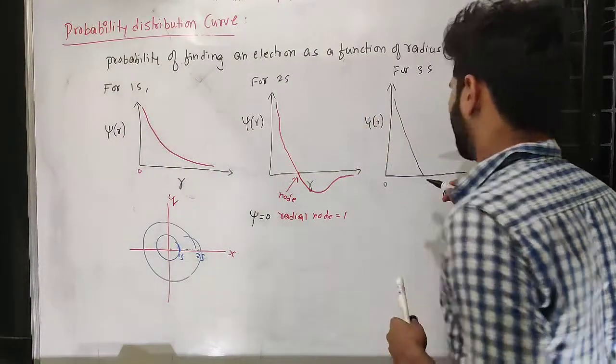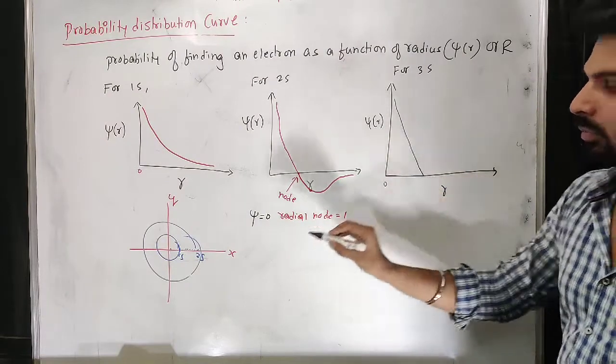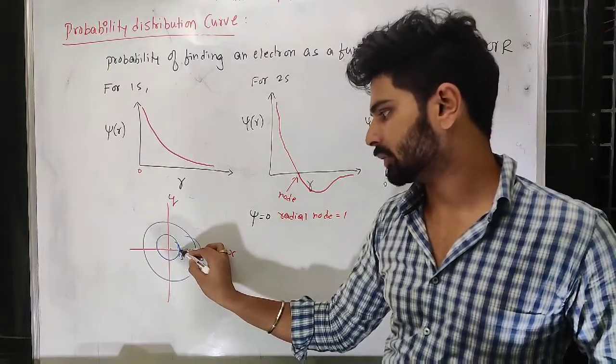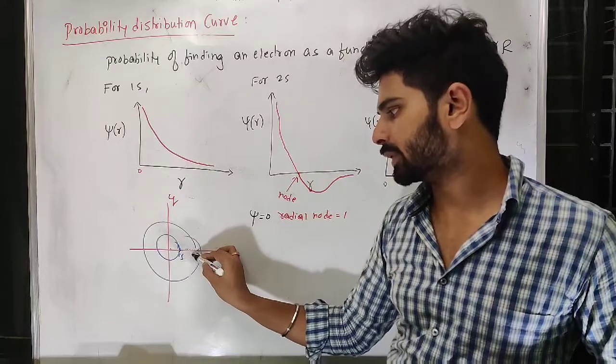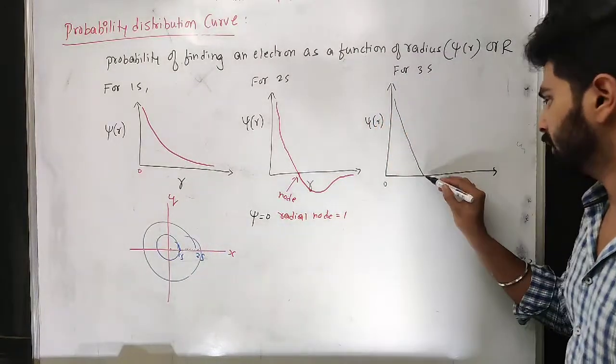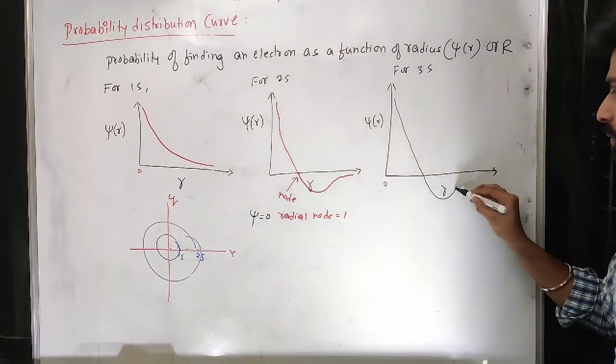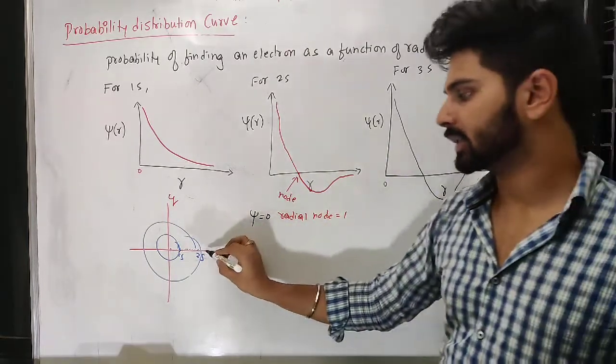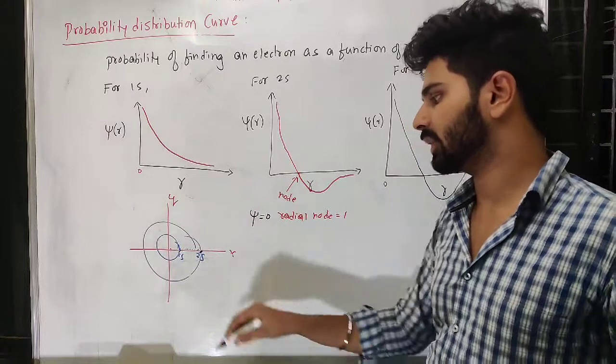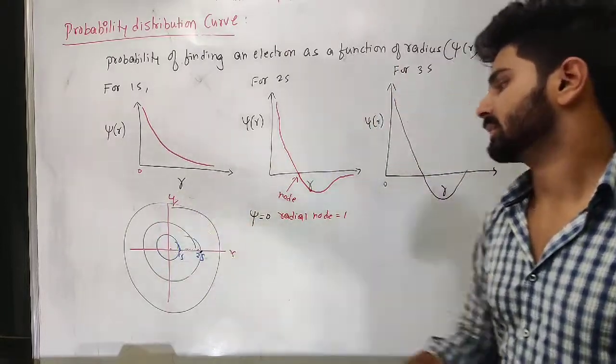Next, after 1s, you can see some probability of the 3s electron here. I need to show some probability. Then 2s will come. So 2s is again the node there, that means maximum probability of the 2s electron there. Then you can expect the 3s electron.